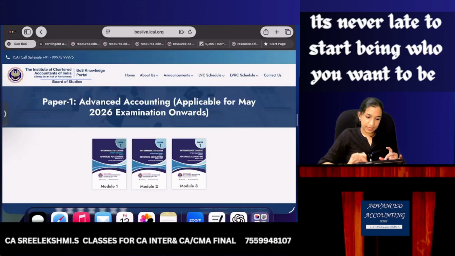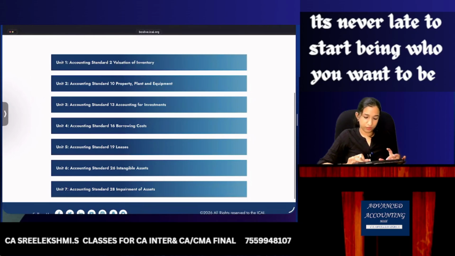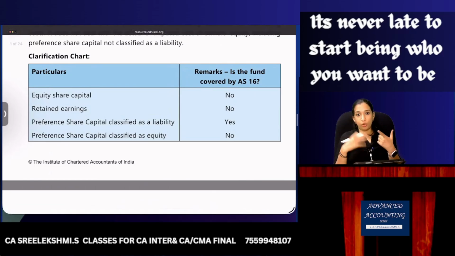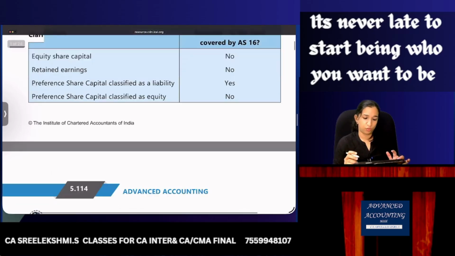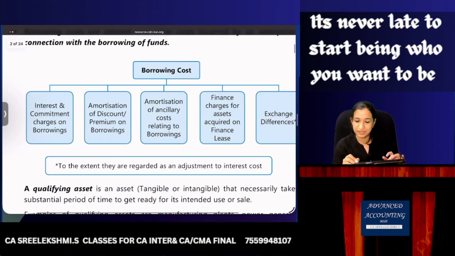Module 2, asset-based standards, borrowing cost. So let's read. Is equity share capital a borrowing and cost of borrowing to be capitalized? No. Retained earnings? No. Preference share capital, if it is treated as a liability? If preference shares are considered as liability, yes, borrowings. But preference shares are generally classified as equity. No. Borrowing cost includes interest and commitment charges, discount, ancillary cost, exchange differences.